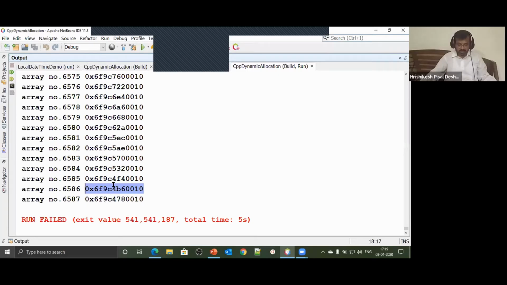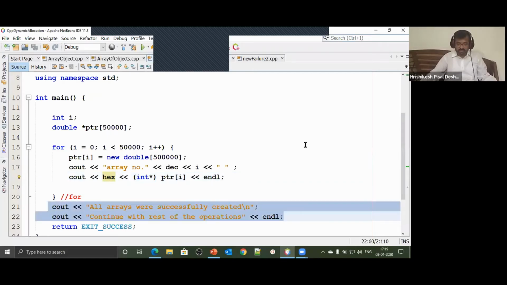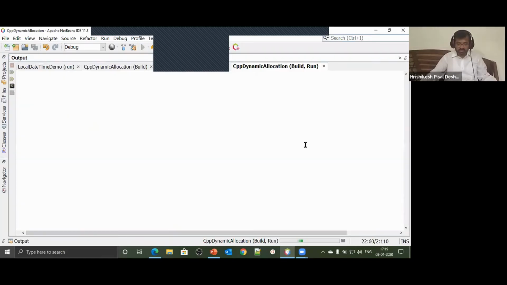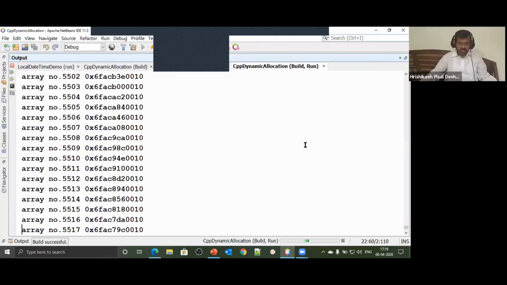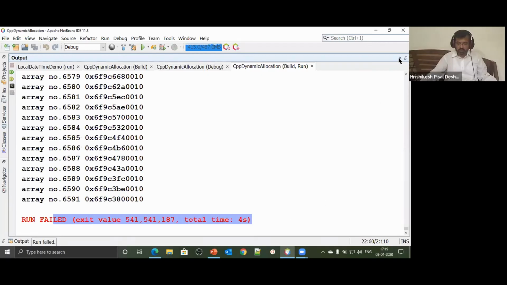This is 47, this is 4B, this is 4F, 53, 57, and so on. So only this many arrays have got created, and the program has crashed. Note these two statements did not even get executed. The program just crashed somewhere in between after creating 6,000 arrays. And this time around, let's see how many arrays are getting created. Around 6,500 arrays are being created, and the program is getting crashed. Run failed.